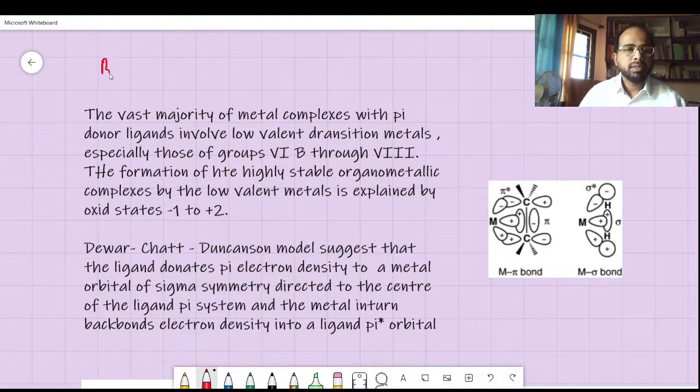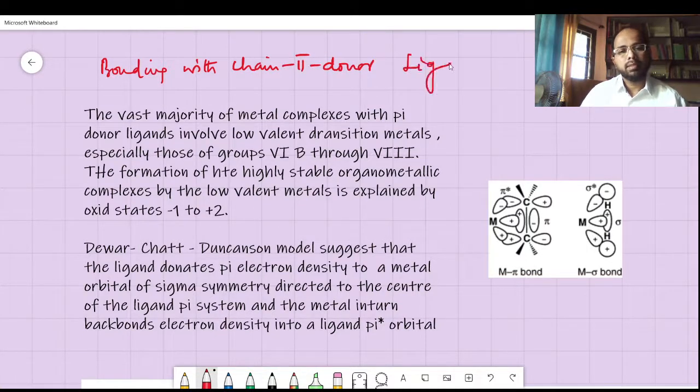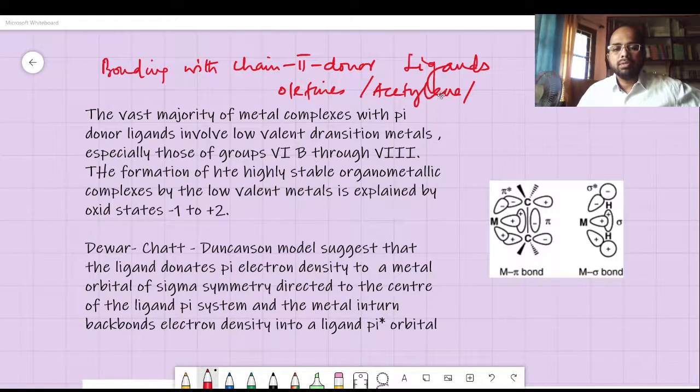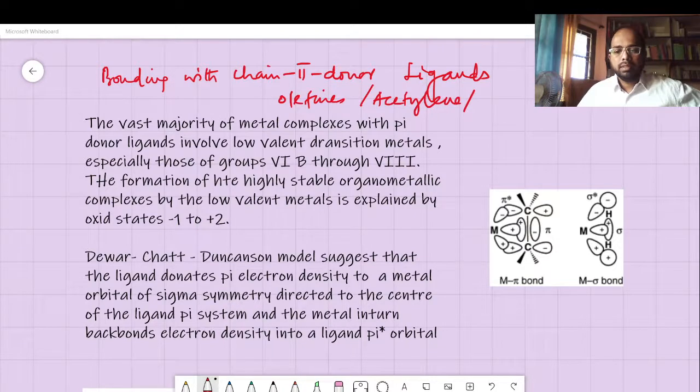Here we are going to see the bonding with the chain pi donor ligands. The donor ligands. And this involves some olefins, acetylene, and in some cases even allenes also. Allenes.